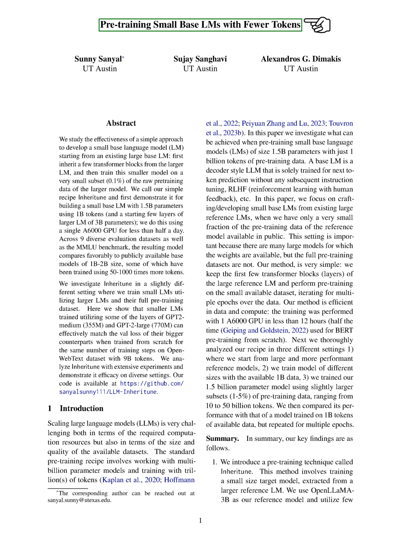Section: Introduction. In this section, we will discuss the challenges of scaling large language models, LLMs. It is difficult due to the need for significant computational resources and high-quality datasets. Typically, pre-training involves using multi-billion parameter models and training with trillions of tokens. However, in our study, we explore the potential of pre-training smaller base language models, LMs, with 1.5 billion parameters using only 1 billion tokens of pre-training data.